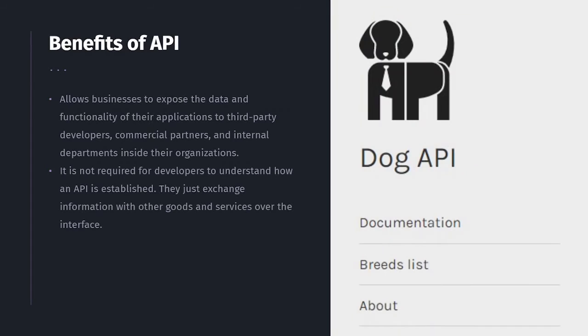Coming to the benefits of the API, it allows businesses to expose the data and functionality of their applications to third-party developers, commercial partners, and internal departments inside their organizations.